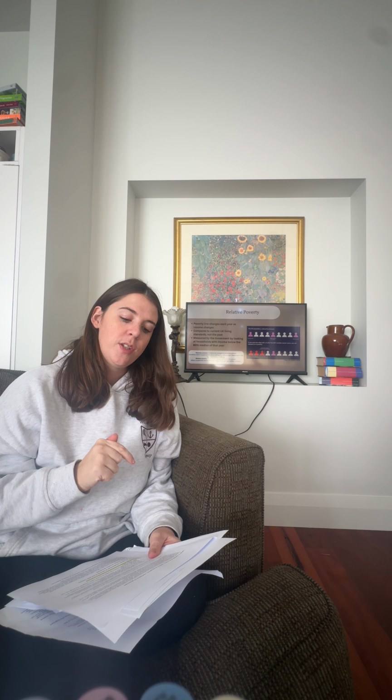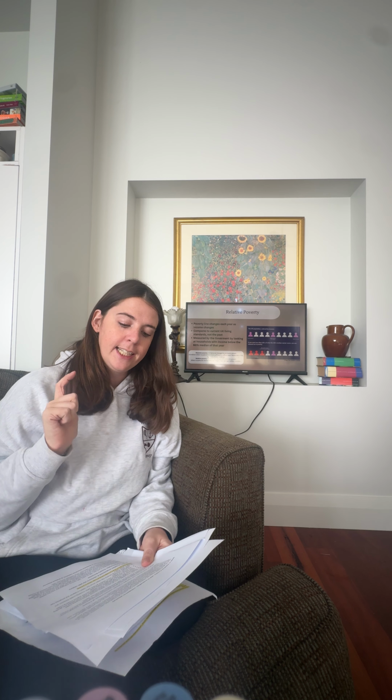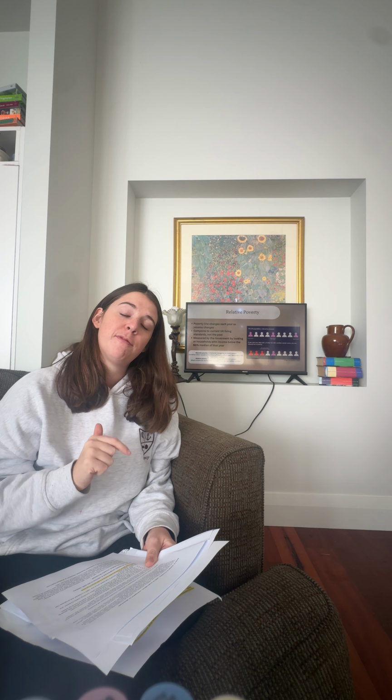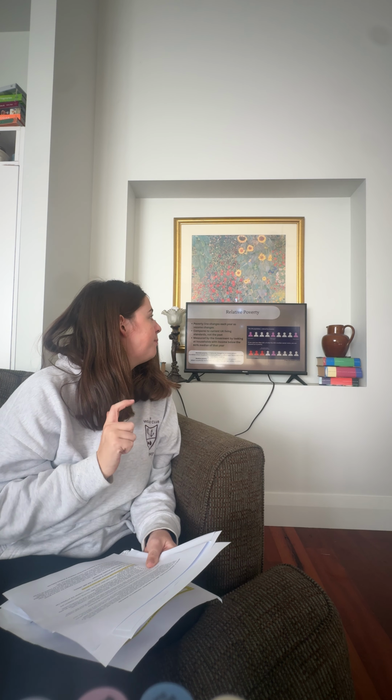Relative poverty is the measurement the government uses that looks at households with income below 60% of median in that year, compared to absolute poverty, when the information is from a fixed year. So relative poverty changes every year. The poverty line changes each year as it is based on income changes. It compares to other people's income, whereas absolute poverty compares to past income. So the threshold changes each year.